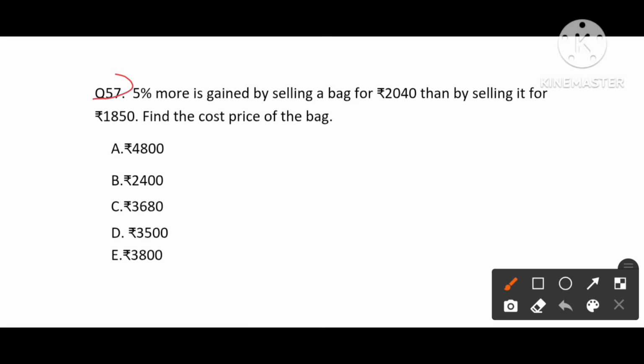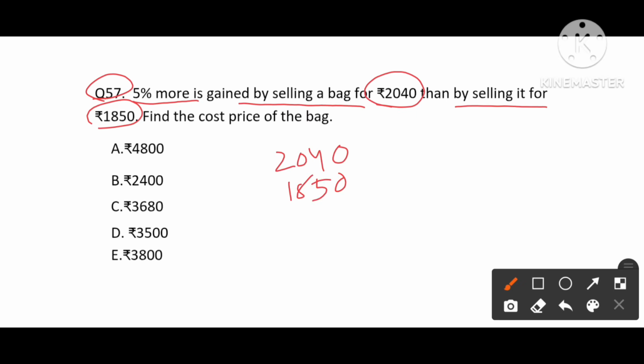Now we are going to see question number 57. 5% more is gained by selling a bag for 2040 rupees than by selling it for 1850 rupees. So, saying that 2040 rupees and 1850 rupees, the difference between these two is nothing but 5% profit. So the difference between these two is 190, so 190 is the profit. It is nothing but 5% of profit.